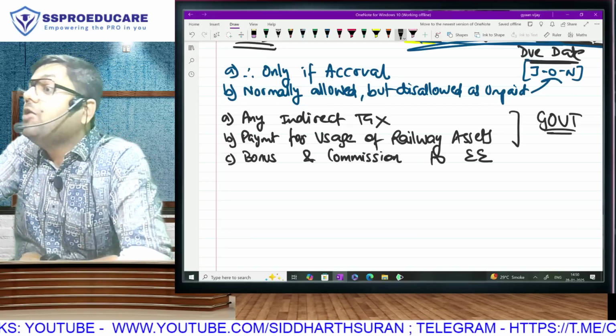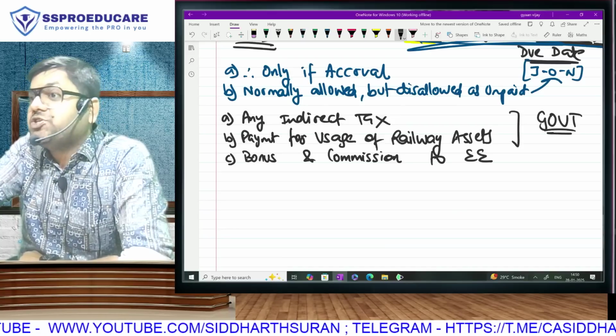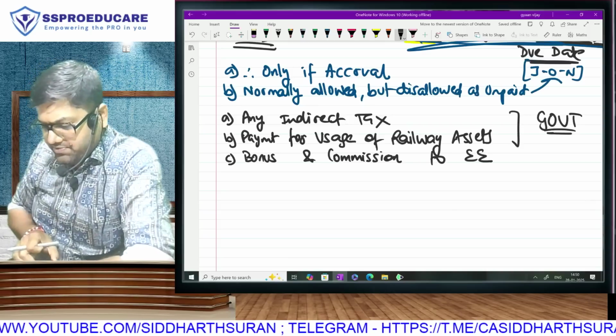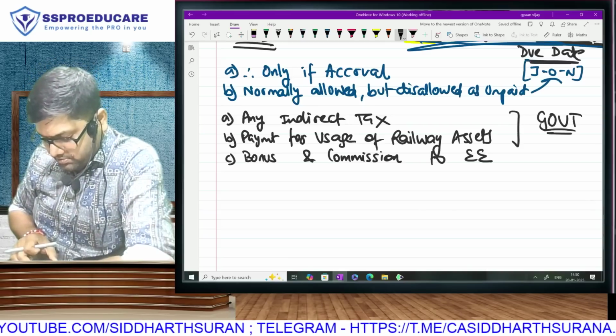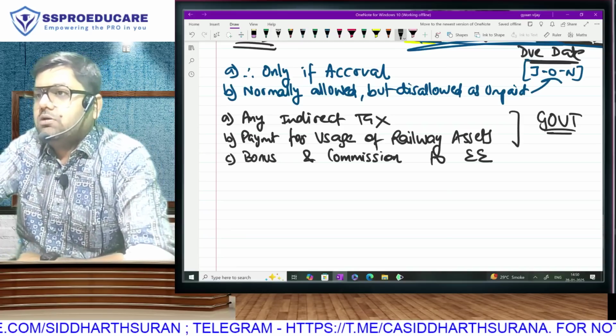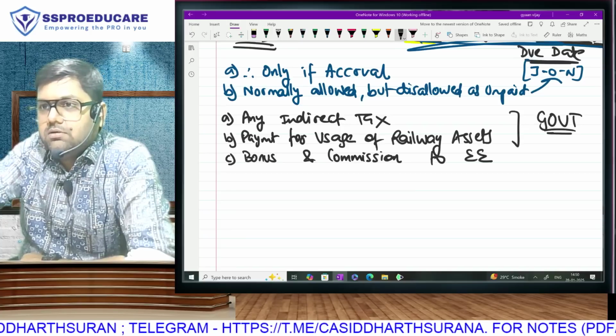That means if it is unpaid, it will be disallowed, and this paid or unpaid we will check not on the balance sheet date. On the balance sheet date it is unpaid, no problem, but it will be disallowed if it is unpaid on the due date. Correct, everyone?